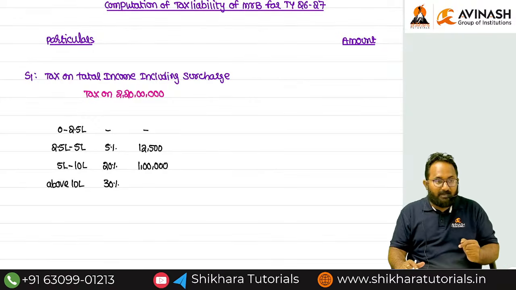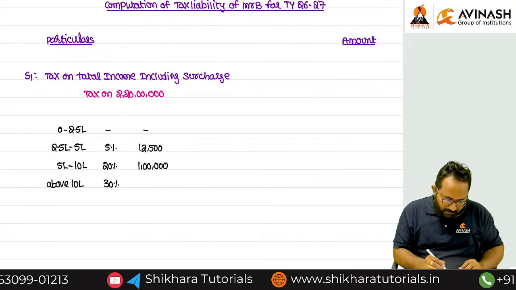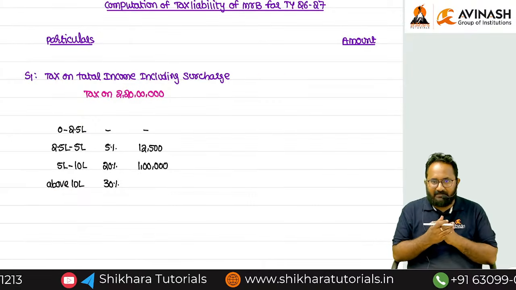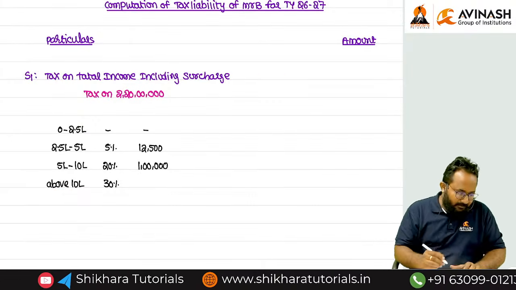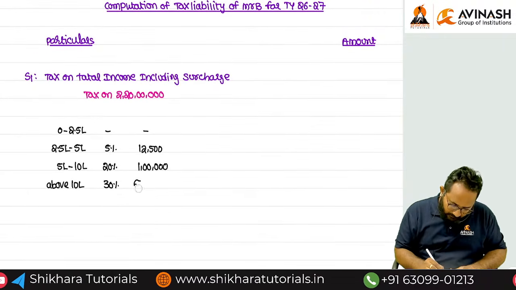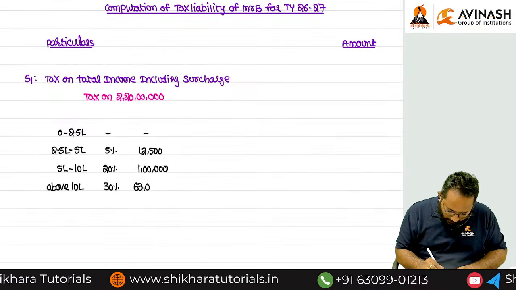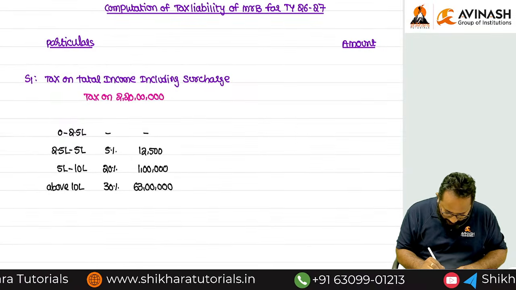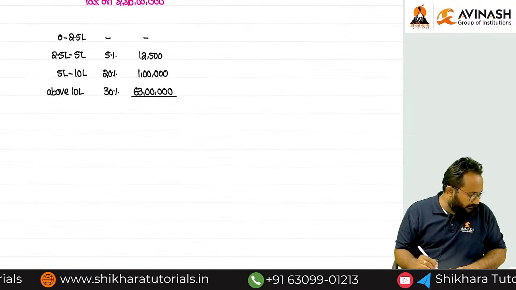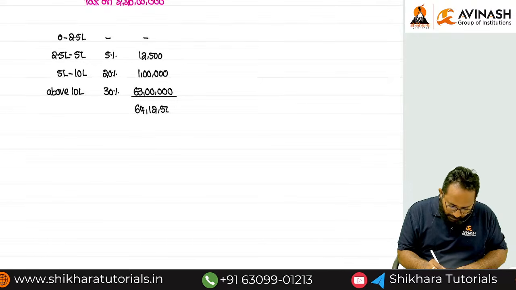Above 10 lakh means you have 2 crores 10 lakh. More than 10 lakh, how much is there, ma? 2 crores 10 lakhs is there, into 30%. Please tell me. 63 lakh. Total, tell me total. 64 lakh 12,500, right?